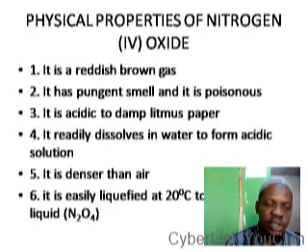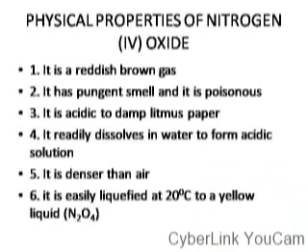This is something we can also easily determine by calculating its relative molecular mass and therefore its vapor density. And it is also easily liquefied. When the gas is cooled to 20 degrees Celsius, it will form a yellow liquid, which is dinitrogen 4 oxide. We are going to look at that as we progress in the lesson as well.